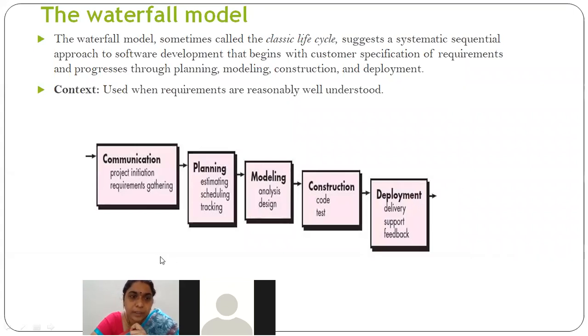And this waterfall model will be apt only if the project is a smaller project, right? For larger products, this waterfall model will not be suited. Why? Because in larger projects, the requirements will not be fixed. They keep on changing. If there are any changing requirements, the waterfall model cannot accommodate them, right? So this model will be suitable only if you are asked to develop much smaller projects. And particularly the main constraint is all the requirements should be given by the client in the initial stage itself. Then only you can go for this waterfall model.